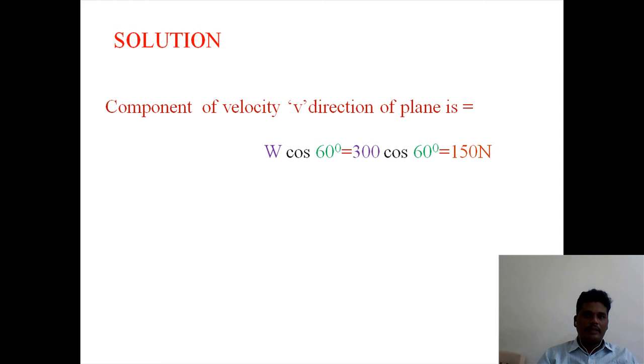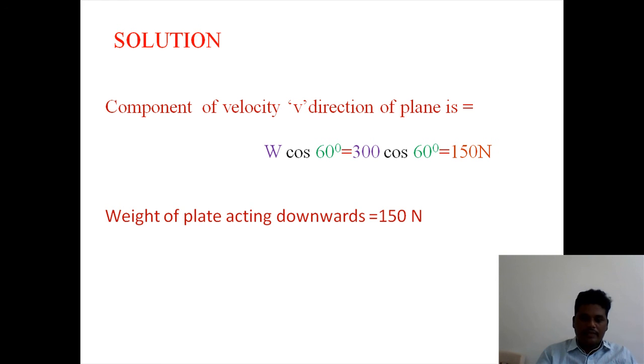Cos of 90 minus 30 gives W cos 60, that is 300 cos 60, which is equal to 150 Newton. This is the weight of the plate acting downwards along the plane.